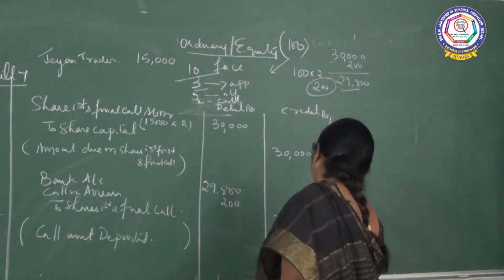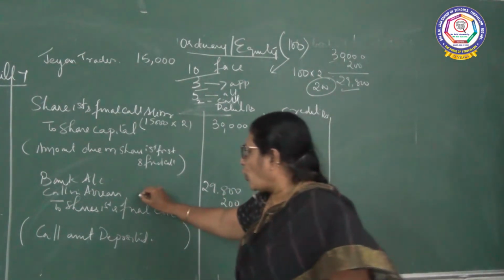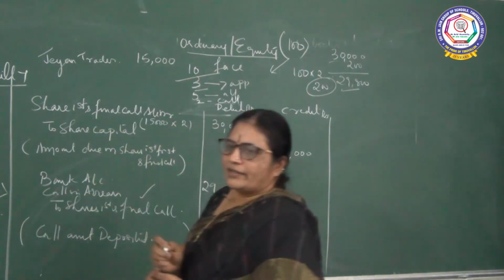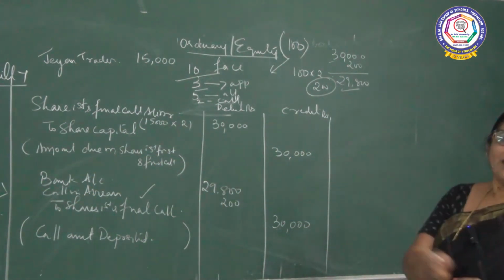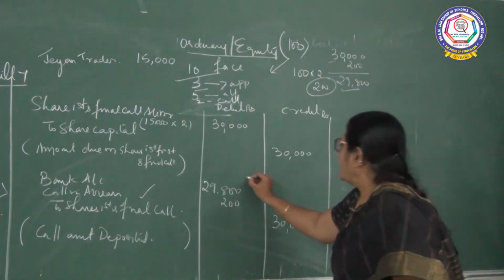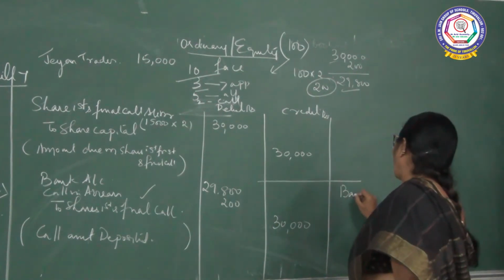Actually 30,000 is supposed to go. So what is this method? When you are opening call in arrears account, this is the way you are going to pass the journal entry. In case you are not opening the call in arrears account, how are you supposed to pass the entry? It's very easy. Only this entry alone you have to change. Directly you can pass bank account debit.